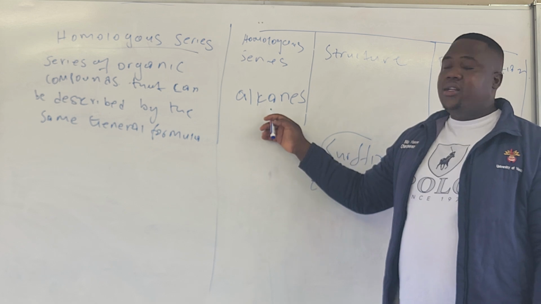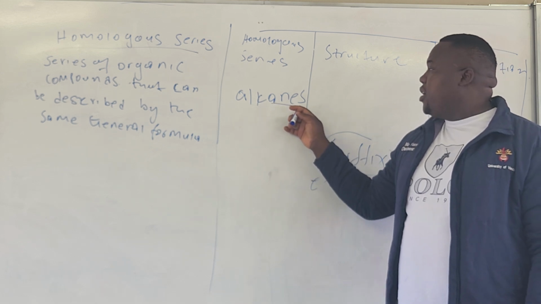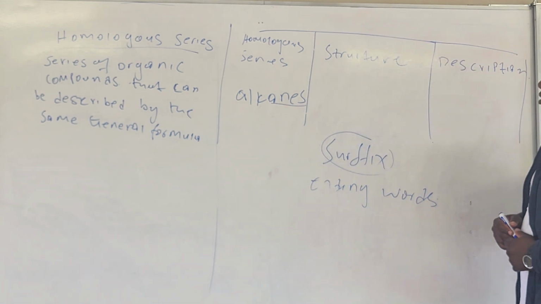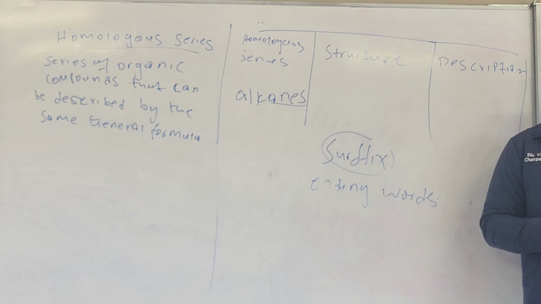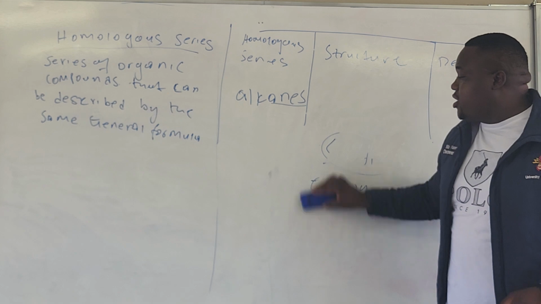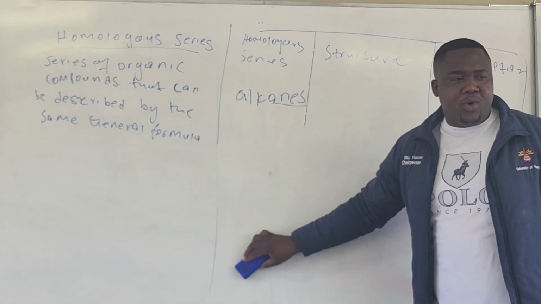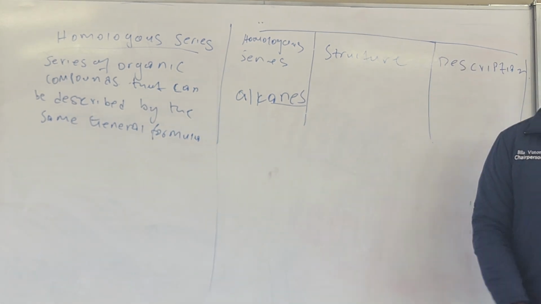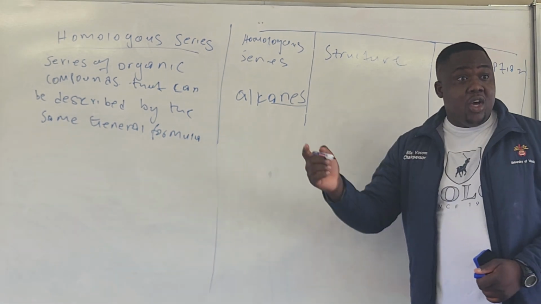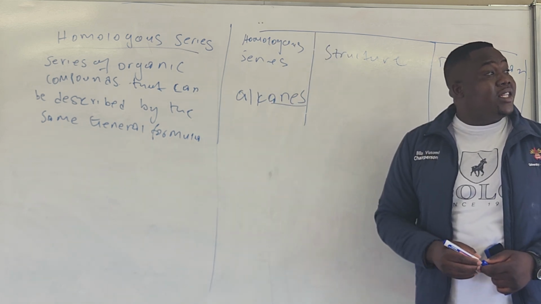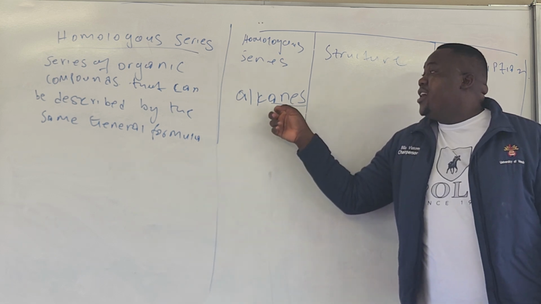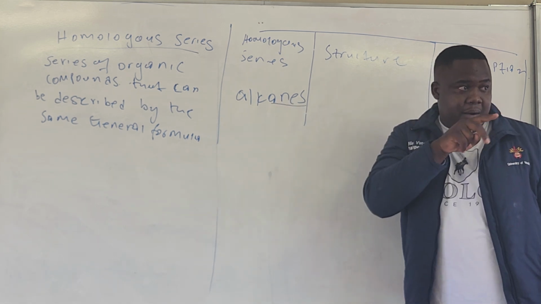Okay, so now, what are we going to have? Look at this one. The suffix of alkane is ane. Don't call it something else, because if you don't call it ane, you'll have a problem. There is a purpose for us to call it ane because we're going to learn about another series. And if you confuse them and don't call it the way it is, you're going to mix them.